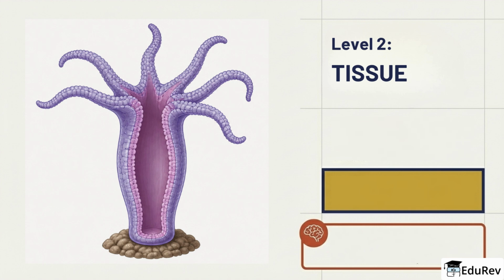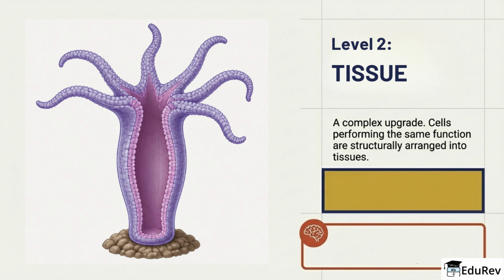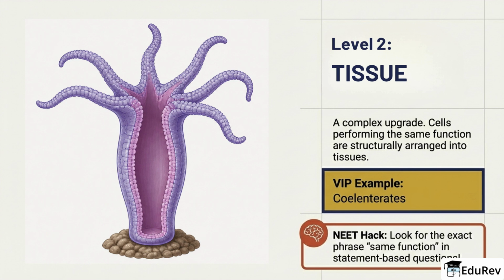The tissue level is the next upgrade. Here, cells performing the same function are grouped into tissues. That means the cells are not just similar, they are organized into a coherent structural unit. Coelenterates are the standard example. A very important exam clue is the phrase same function. That phrase tells you the question is testing tissue level organization rather than just cell grouping.